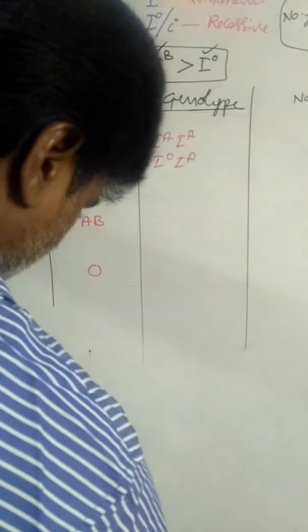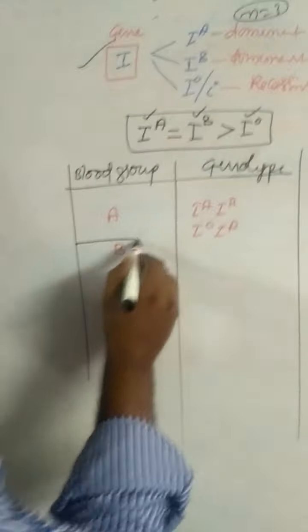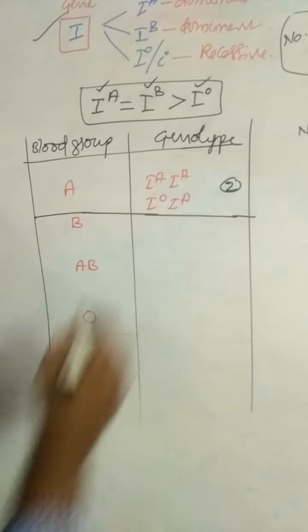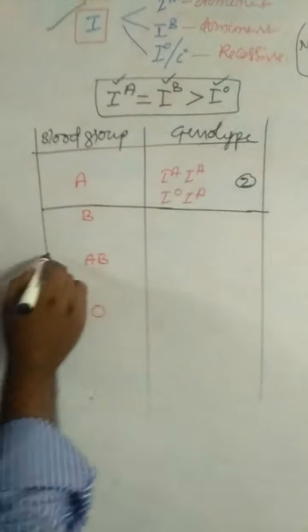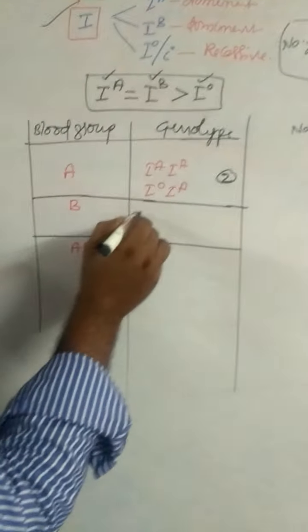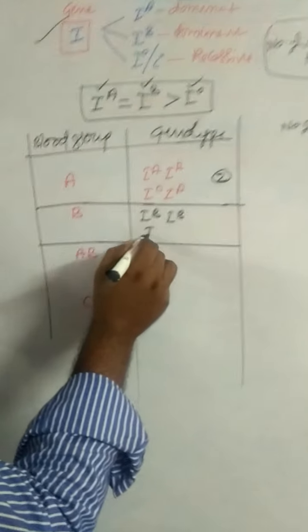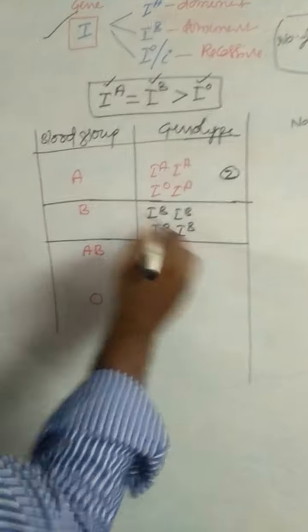That means A blood group has two genotypes. Coming to B blood group, genotypes IB IB and IB IO.